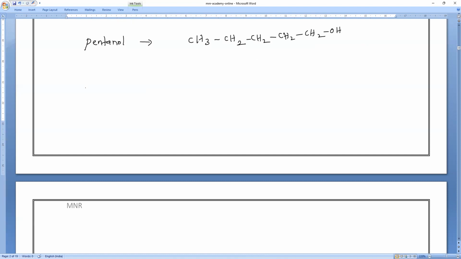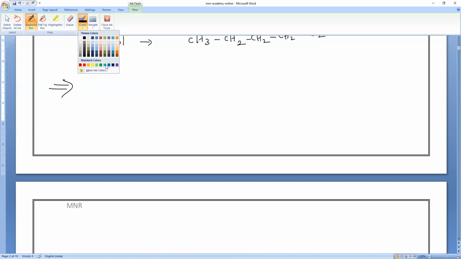Clear, everybody? So next, the third functional group. What is the third functional group? Make it quick, all of you. Third functional group, all of you.